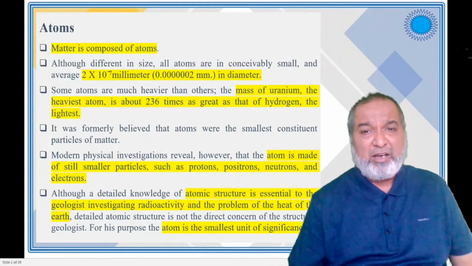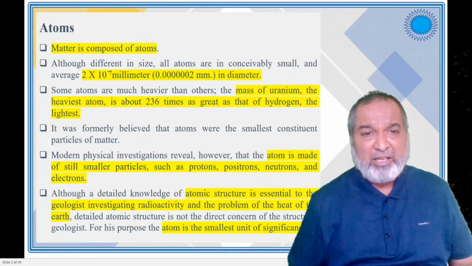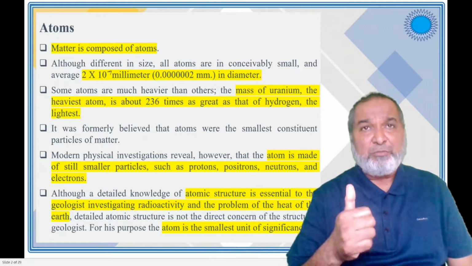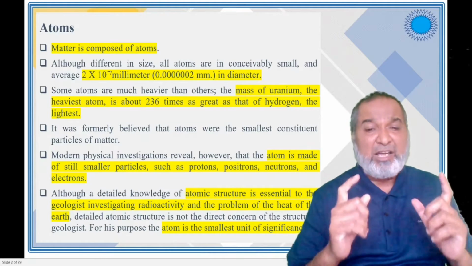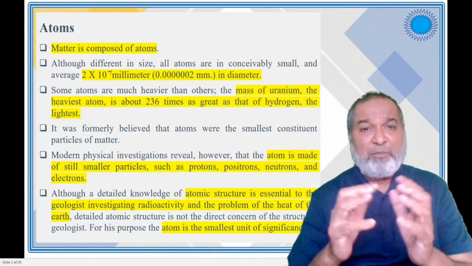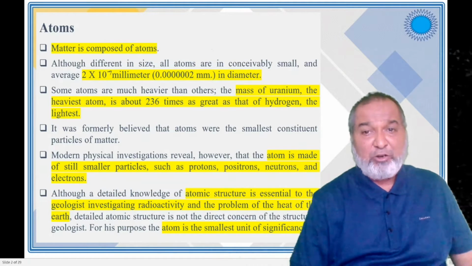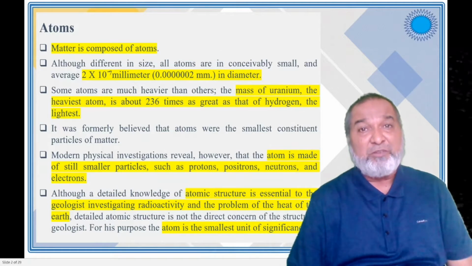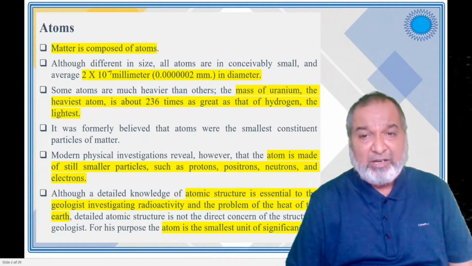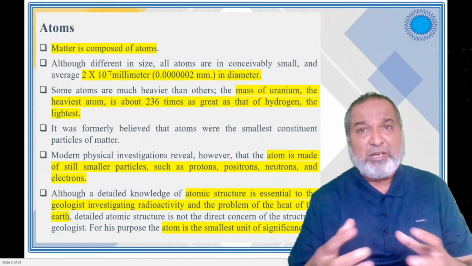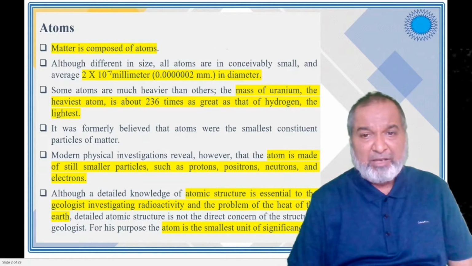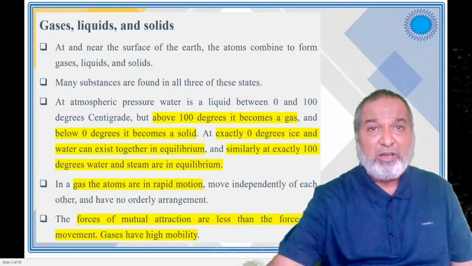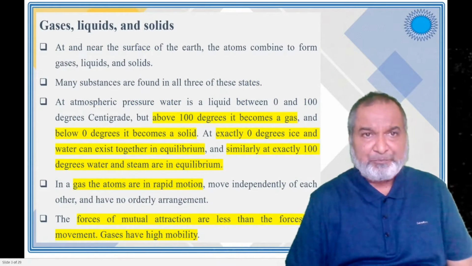These are the things available in a particular atom. An atomic structure is essentially important for geologists for investigating radioactivity, the problem generated due to the heat of the earth, and that is the important one. The atom is the smallest unit of significance.